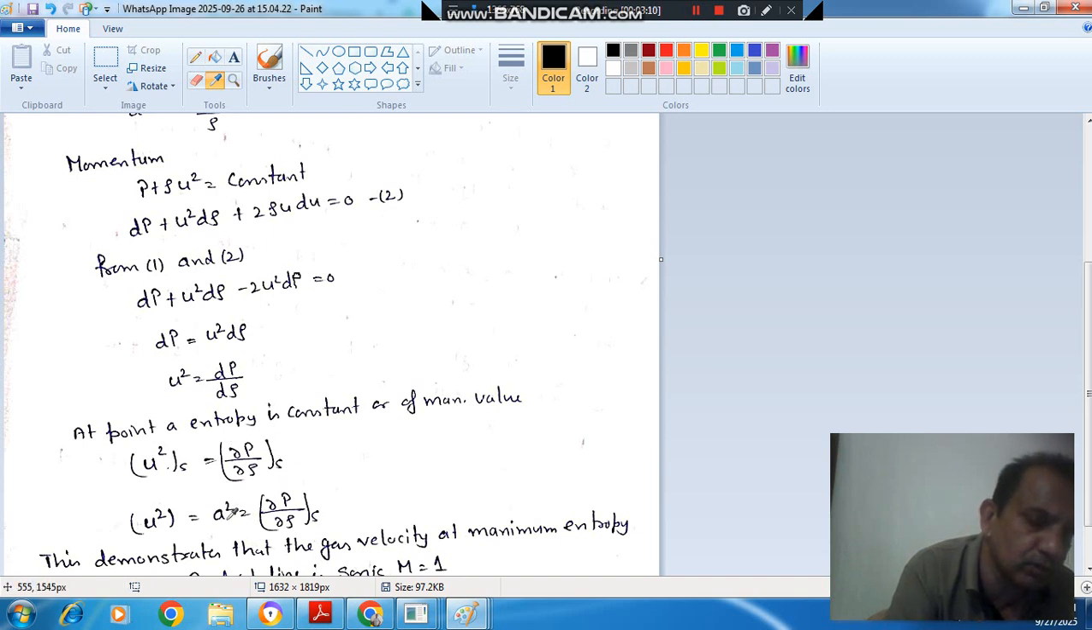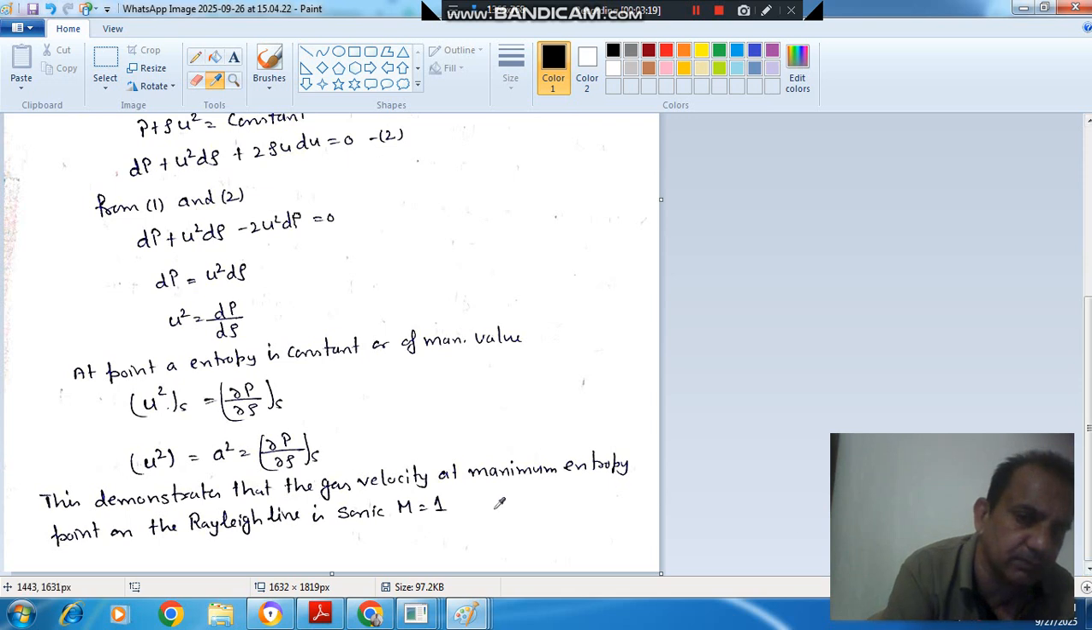By definition we know that this is the sonic velocity squared. So it means u square is equal to a square. So at this point u and a are equal, and it means the Mach number 1 exists at the point of maximum entropy.